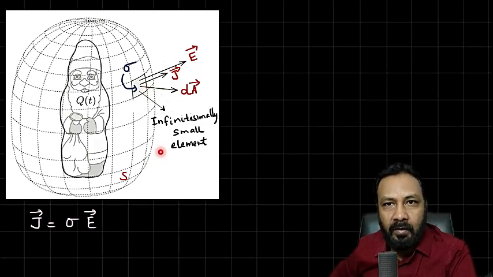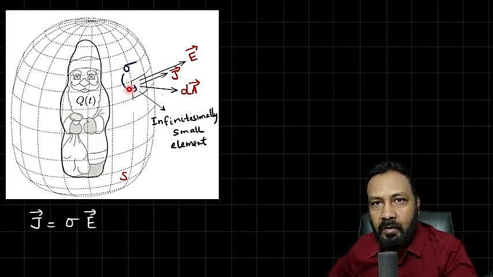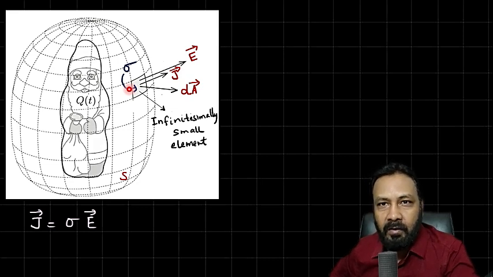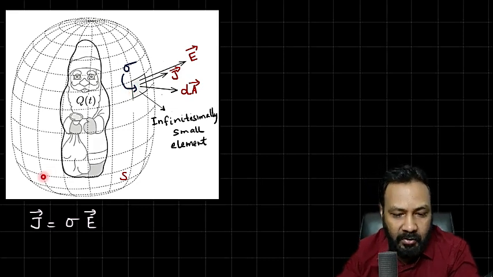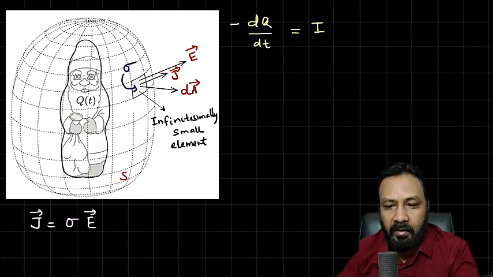So if the charges are flowing out of the surface, the charge on the Santa Claus surface would decrease. So the current is minus dq by dt. And we also know that electric current is the flux of current density.